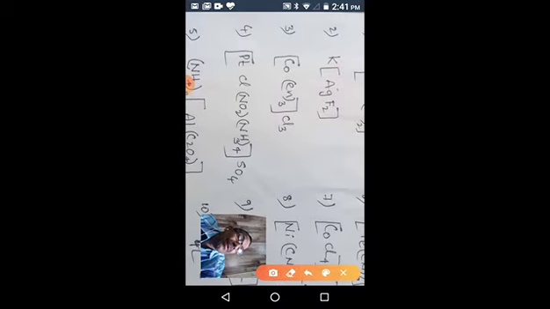Then the minus 3. So what is the cobalt oxidation state? We have to calculate. Since ethylene diamine is a neutral ligand, chloride is minus 3, so the complex is plus 3. So to become plus 3, what you add is cobalt plus 3. So we have calculated the cobalt oxidation state as plus 3.